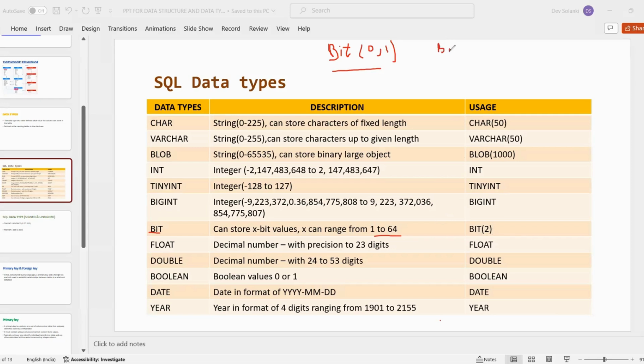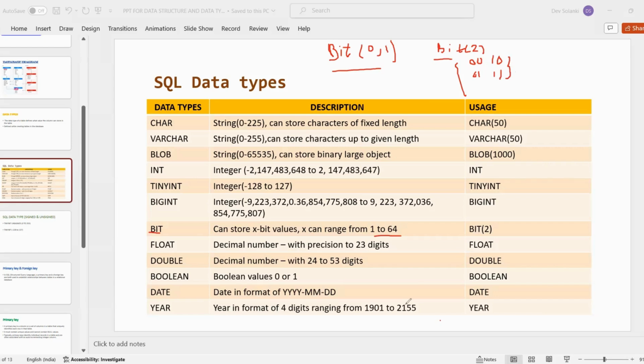If we have written bit 2, then there are 4 possibilities. Either you can store 00, or 01, or 10, or 11. Any value out of the 4 you can store in the bit 2 data type.